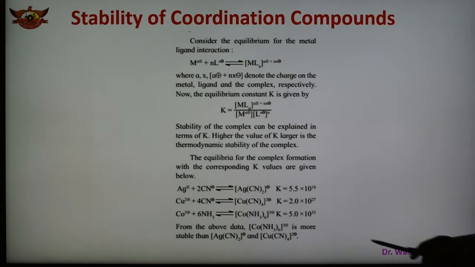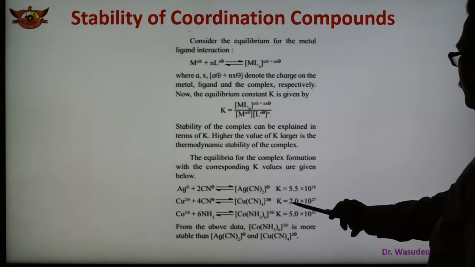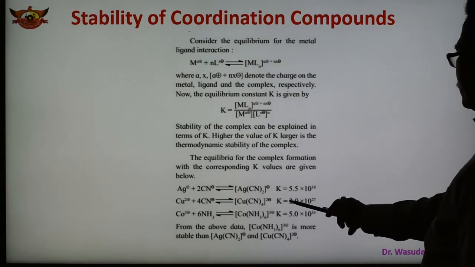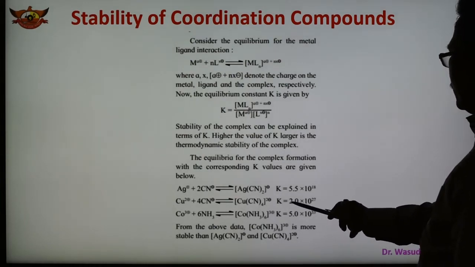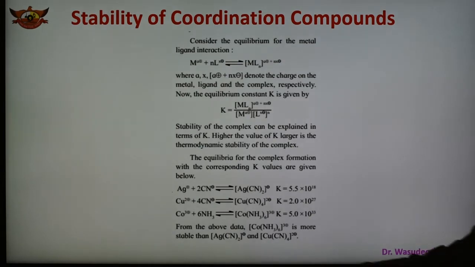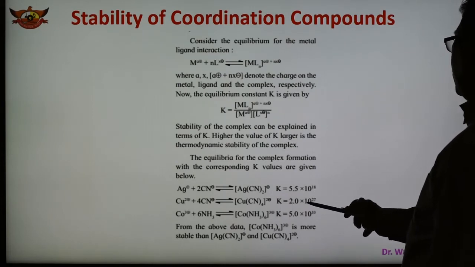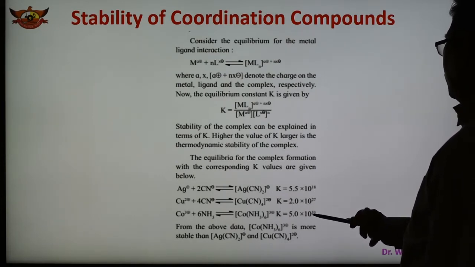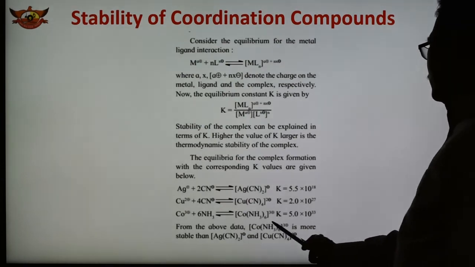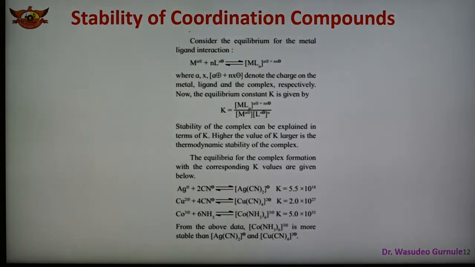Now, if you compare these two, this is greater as compared to copper. So cobalt forms a stronger complex as compared to copper, because the K value is greater. From the above data, the cobalt amine complex is more stable than both of the other cases, because here it is 5.5 into 10 to the power 18, here 2 into 10 to the power 27, and here 10 to the power 33. So this value is greater, and therefore this complex is more stable as compared to the other two complexes. In this way the stability of a complex can be decided.